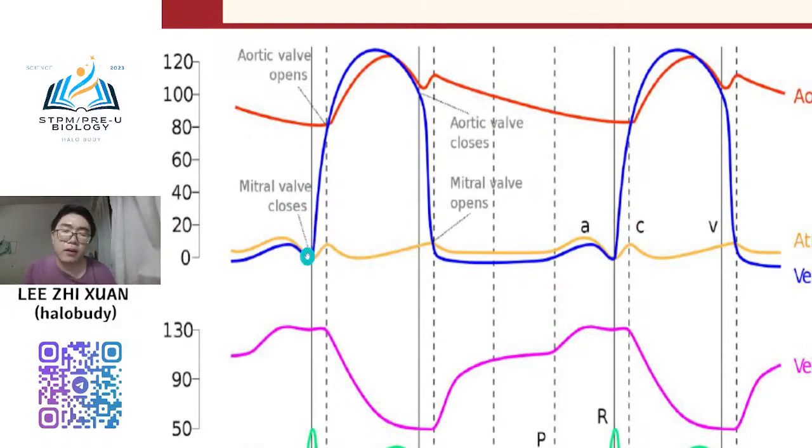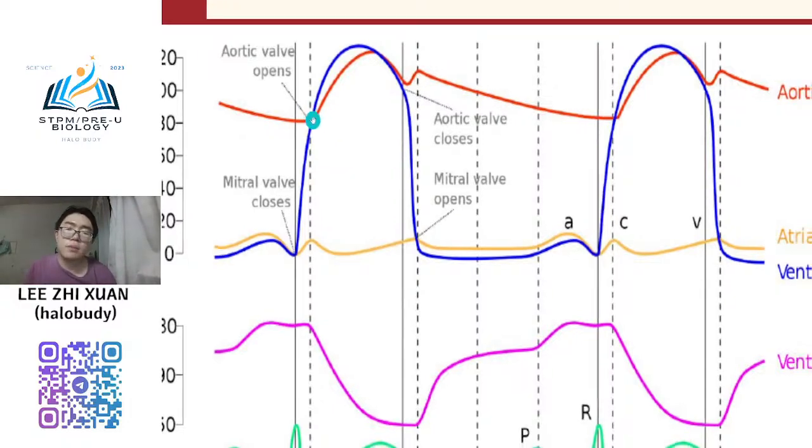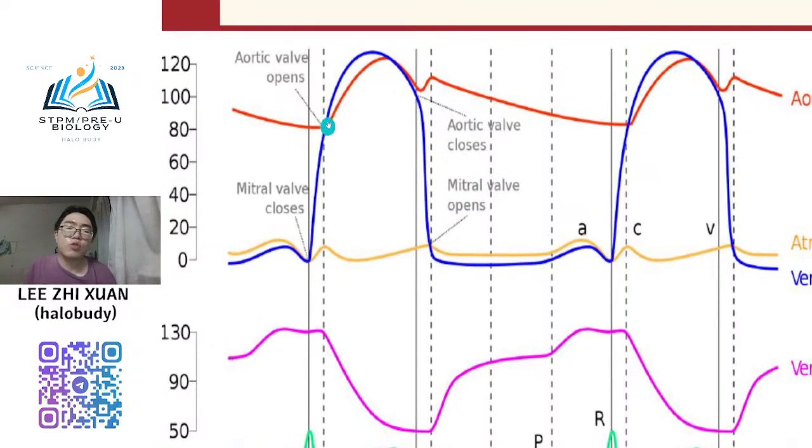The point that ventricle systole starts now. Ventricle systole is starting now. You know that, right? Because the AV valve is now closed. Okay, so when it is closed, ventricle systole starts, and the pressure increases until here. Once it increases until this point, the aortic pressure will also start to increase.